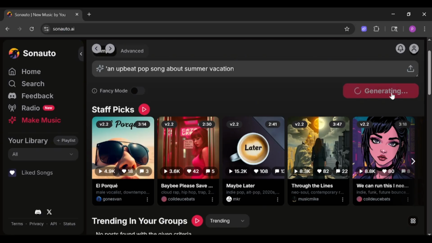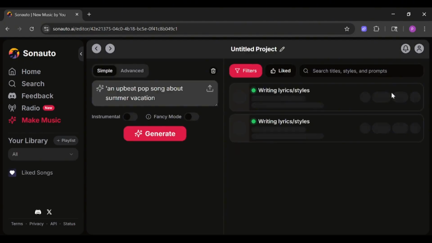Just type in a description of the song you want, for example, an upbeat pop song about summer vacation. Click generate and Sonauto AI will create a few different versions for you to preview. Pick the one you like the best.